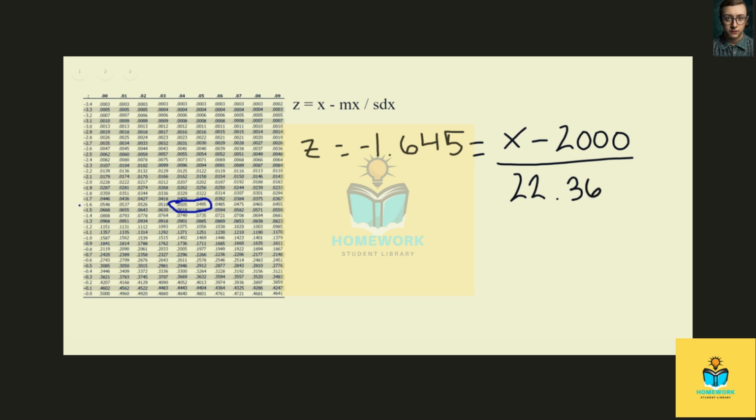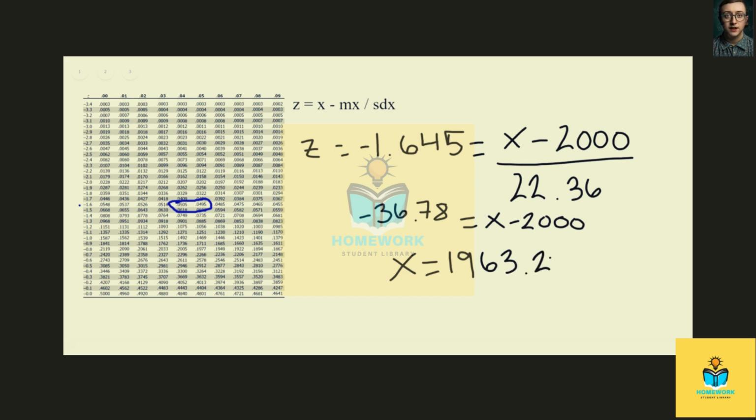All right, so when we go ahead and solve this out, we multiply over, and we get negative 36.78 equals x minus 2,000. And when we add our 2,000 over, we get x equals 1,963.22.